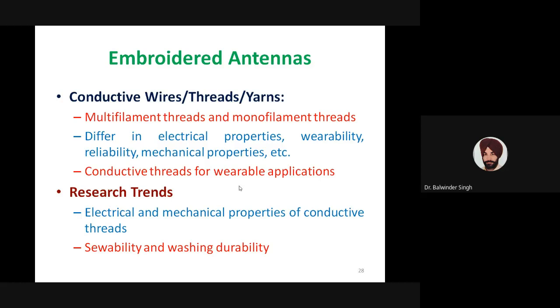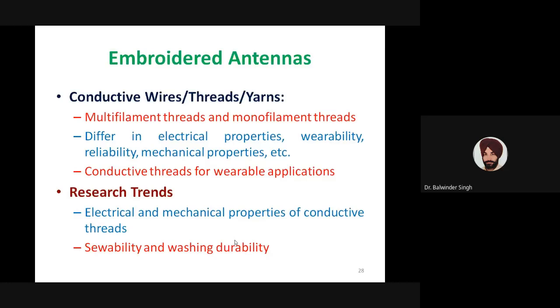Mainly when we are using embroidered antennas, we are using these conductive threads for wearable applications. Depending on the desired application, we may choose multi-filament or monofilament type. The important research trend in the field of embroidered antennas is to determine the electrical and mechanical properties of conductive threads, that is, after the implementation of a particular design using these threads, what the electrical and mechanical properties of that design are. These are major research issues.